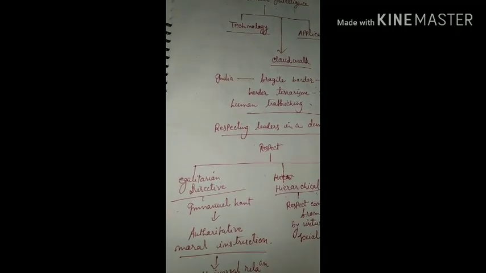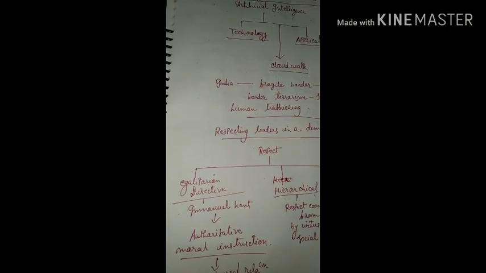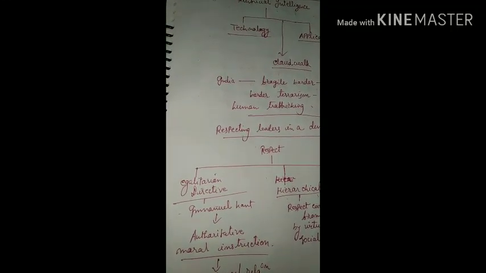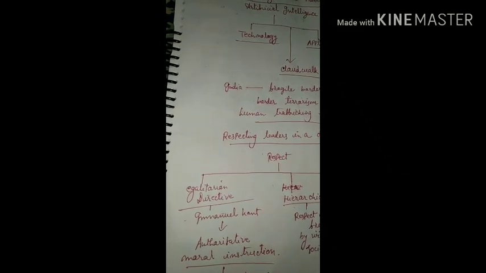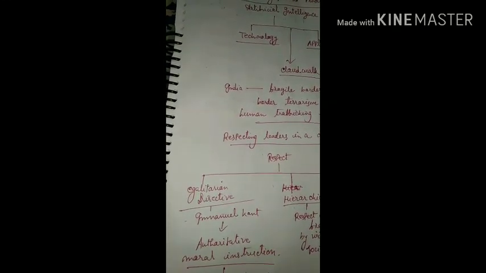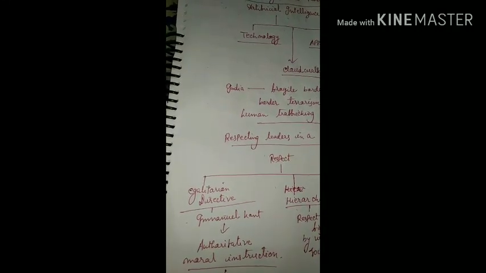Here it says that according to this theory of respect, people in society are bounded with each other for a particular interest. Man as a social being has a particular interest.